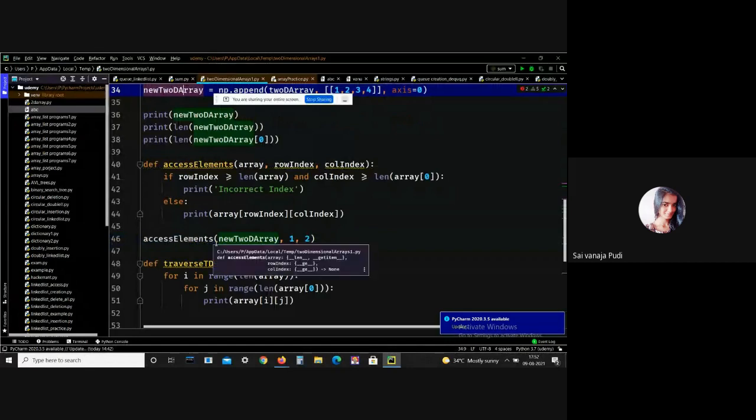You can even perform slice operations on arrays as well as 2D arrays. What are slice operations? I've already explained in lists and strings that if you want to access multiple elements, then you can use the slice operator. Okay.